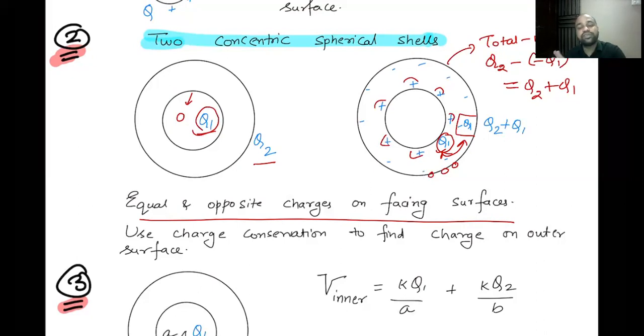On the outer surface, if you want to calculate charge, you will use charge conservation. So remember, I told you on the outer surface, how do we calculate charge? We will say total charge minus the charge on the inner surface. That means I'm conserving the charge on the bigger sphere, because the total charge, inner plus outer, has to be equal to total. It has to remain conserved. So on the outer surface, charge will be total minus inner, using the concept of charge conservation.